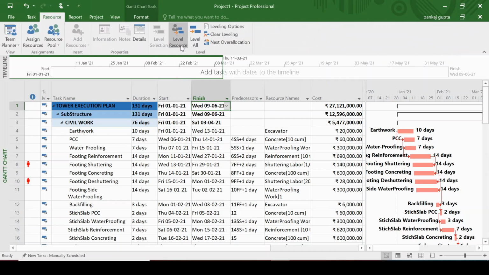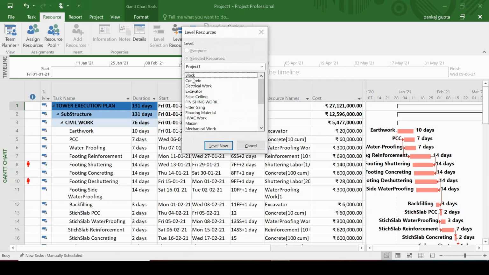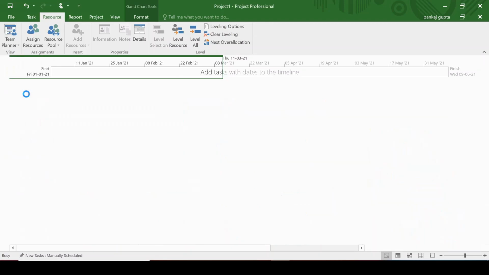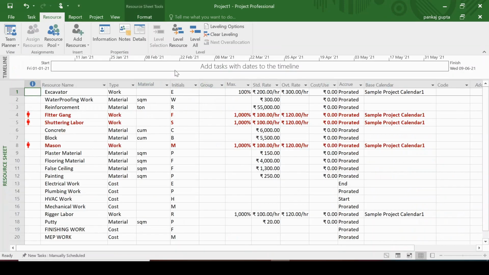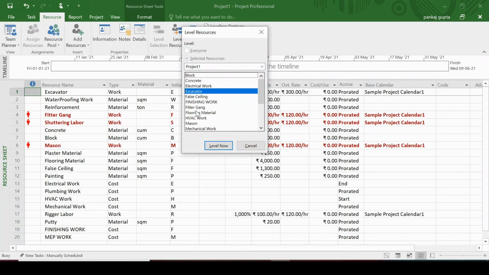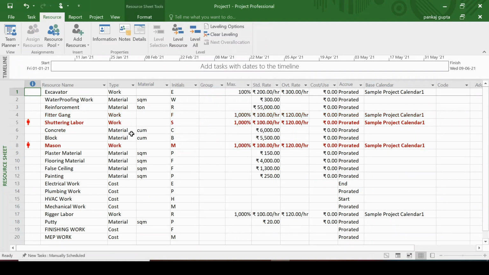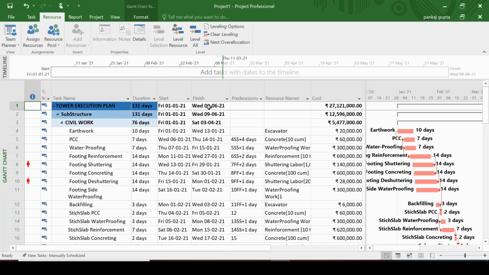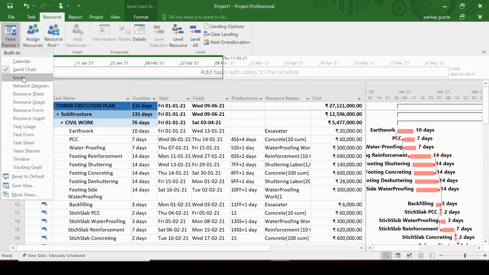Now if you go to resource, there is an option of resource leveling. Now you have to select the resource to which you want to level. If we go to the resource sheet, we have three resources which we need to level: fitter, shuttering gang and the mason. So first we level the fitter gang. Now if we go to the Gantt chart, we can see the date has been changed. This is because the program in the MSP has shuffled the activity based on the availability of the fitter gang.